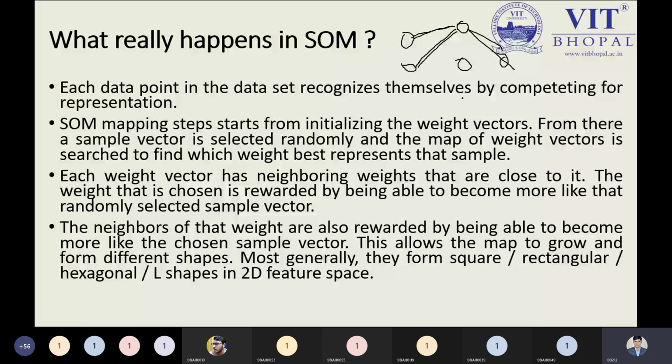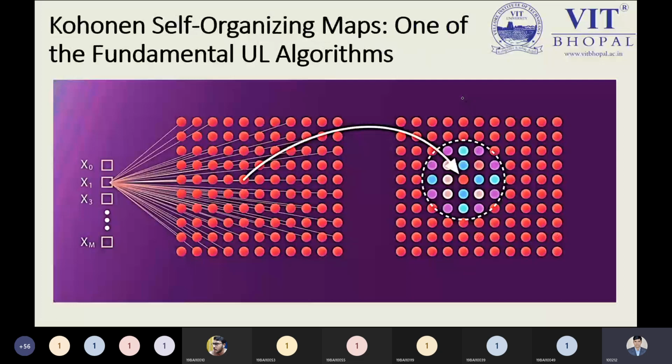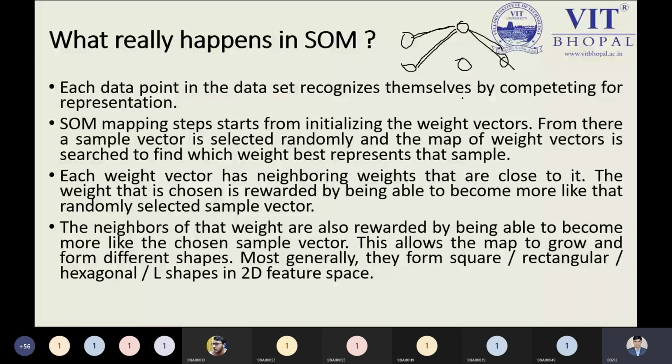So here we have the information, but we need to represent our information in the 2D manner only. That is the required point, and from this example I can explain. But before that, just let me know, is the fundamental part of what really happens in the SOM clear to all? Yes, tell me right now over here.